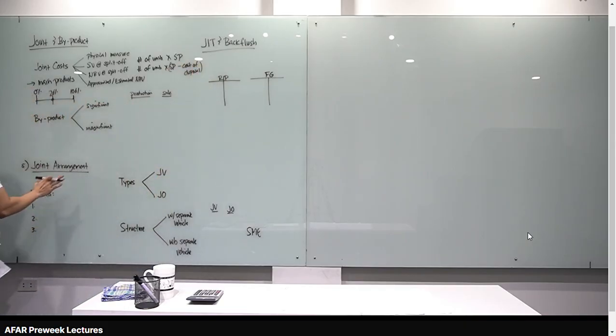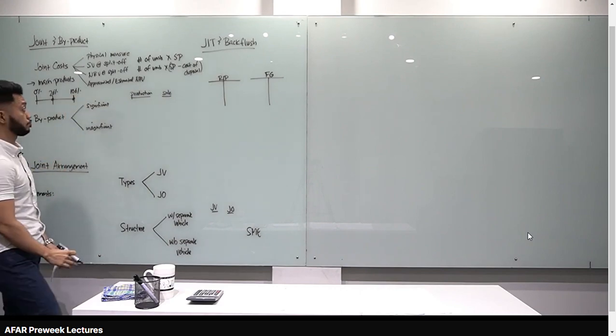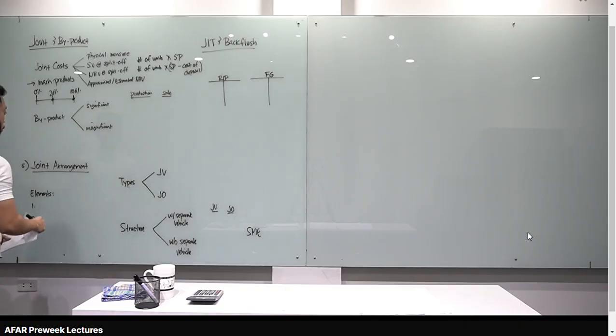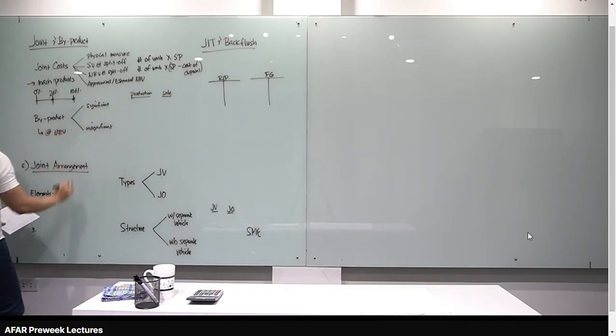It can also be an approximated or estimated NRV. That's the NRV at 100%. So that's for joint costing. Now let's move to byproduct. Byproduct is always measured at net realizable value.